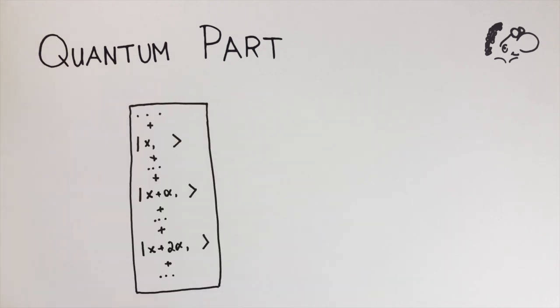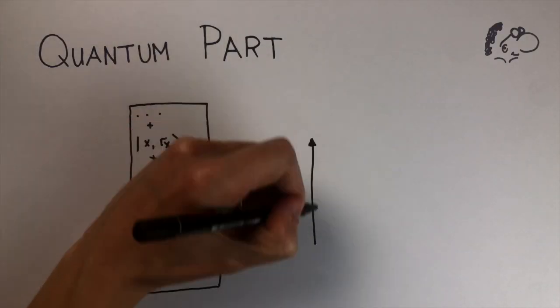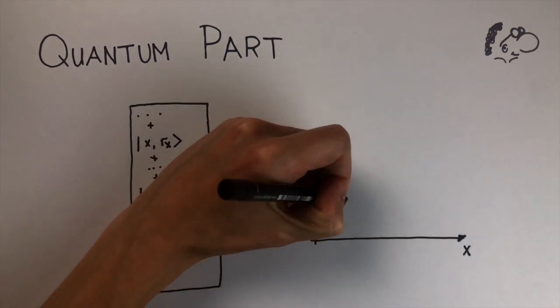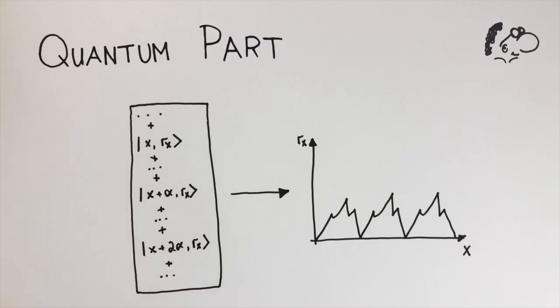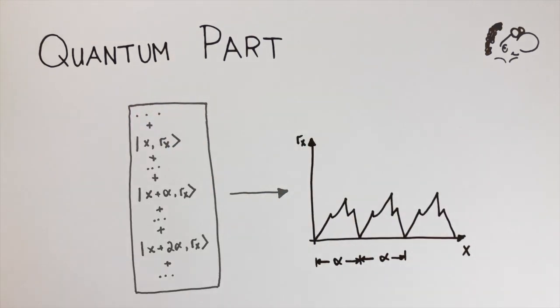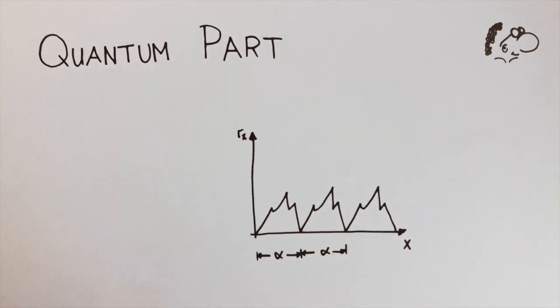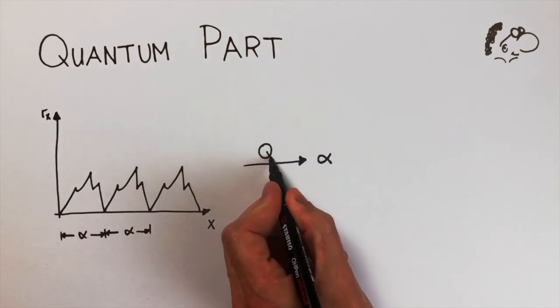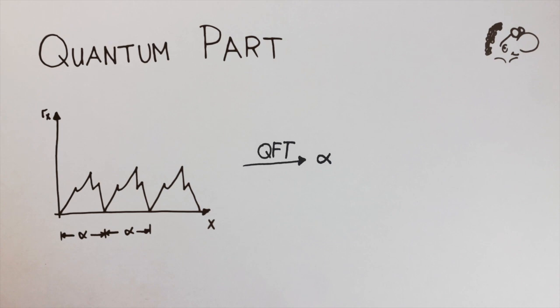We can make an interesting observation. If a number x has the remainder rx, then the number x plus alpha has also the remainder rx. Therefore, our superposition includes periodic information with period length alpha. When we draw the remainder rx of every number graphically, we get a signal which could look like this. Notice that it repeats itself with the period length of alpha. We can extract the period length out of our signal with a mathematical tool. Thanks to this, we finally found our alpha.